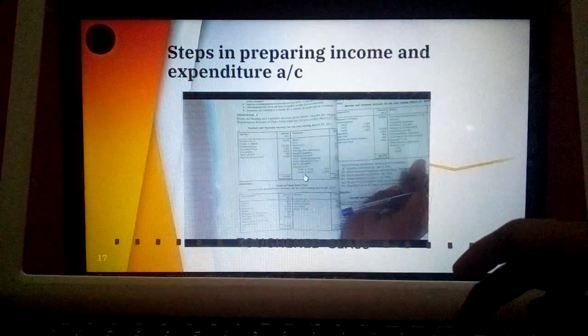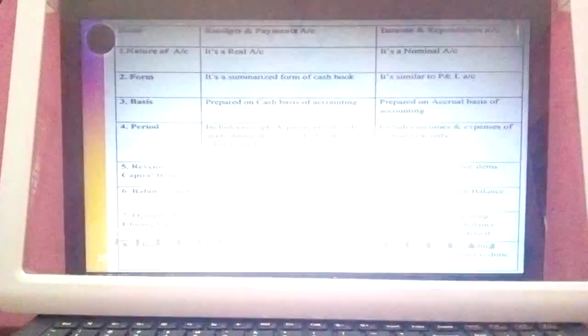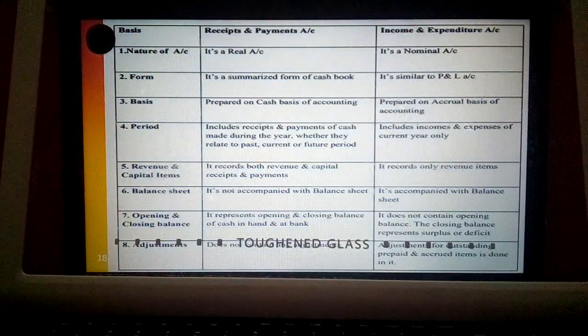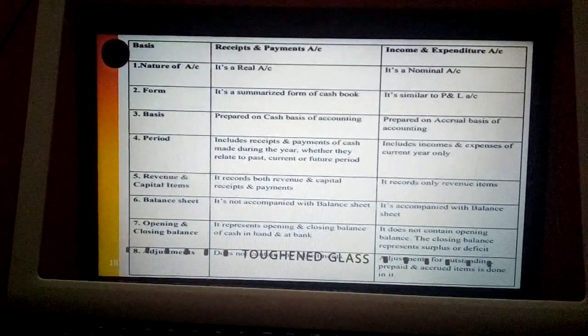Then related to steps, I will teach in the next class. The next is regarding the difference between receipts and payments account as well as income and expenditure account.